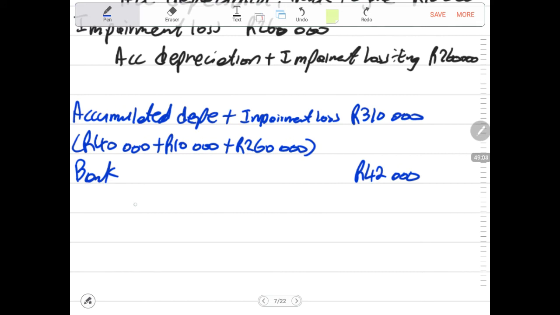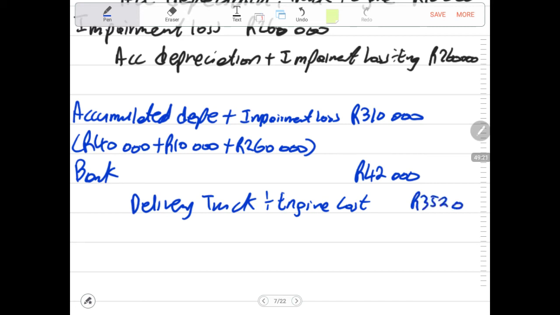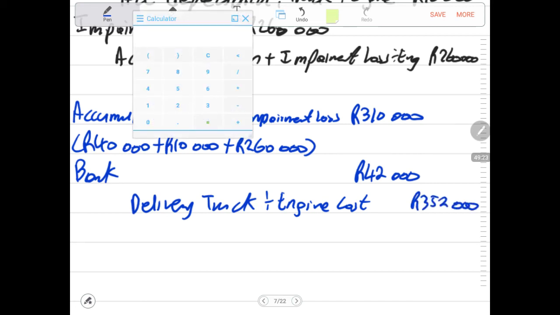Then after we say now delivery truck, engine cost. How much is the engine cost? 352,000. And again, the 310,000 plus 42,000 must give us 352,000.